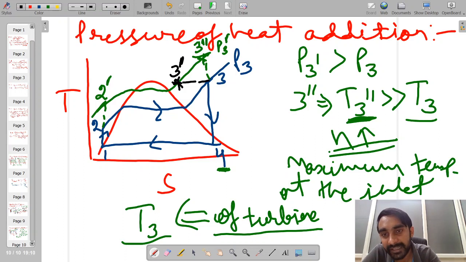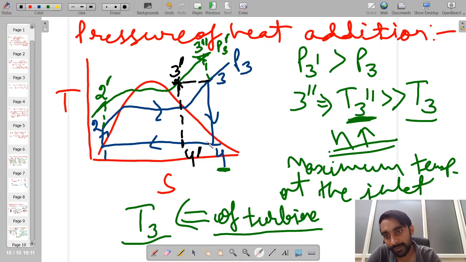So if we are starting the expansion process from point number 3 dash, in that case you see this new point we will be getting, which is nothing but our point number 4 dash. Now if you see, overall the amount of work done has decreased, so this much amount of work done has actually decreased, but at the same point of time more amount of decrease has happened in the amount of heat transfer also, whatever we are adding, and similarly the amount of heat rejection has also decreased.